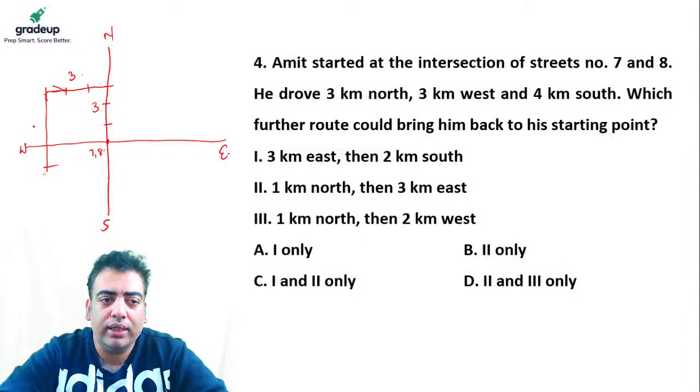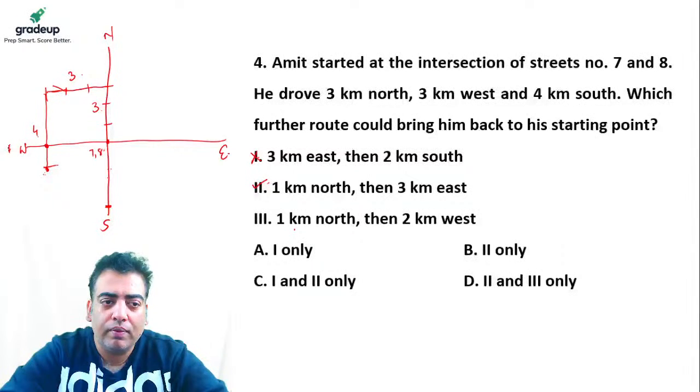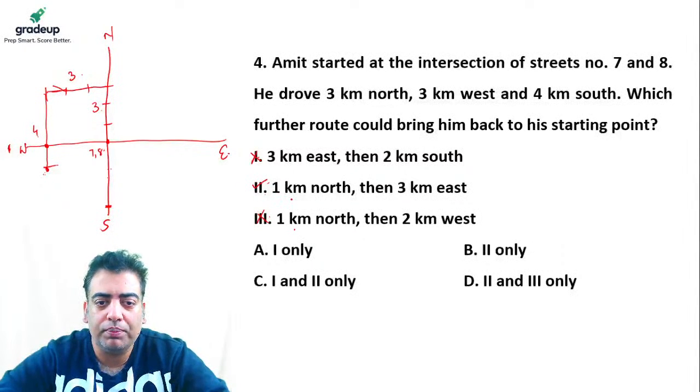So right now he's here. 3 kilometers towards east, he will be at this point. Then 2 kilometers towards south, he will reach here. So option 1 is ruled out. 1 kilometer north, he will reach this point. And then 3 kilometers east will bring him back to the initial point. So 2 is correct. 1 kilometer north and 2 kilometers west will take him away, so that is not possible. The only possible option is 2. Hence, the correct answer is option B.